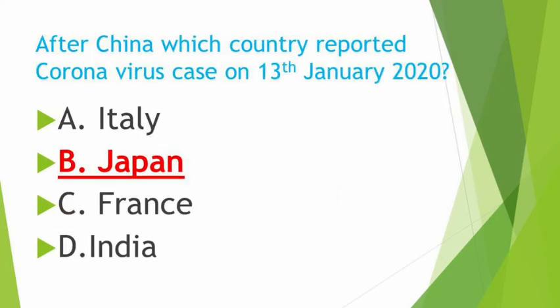After China, which country reported a coronavirus case on 13th January 2020? So after China, Japan was the country to report a COVID-19 case on 13th January 2020. Not Italy, France or India. It's Japan who reported its first case of COVID-19 on 13th January 2020.